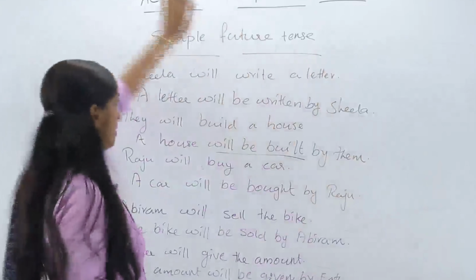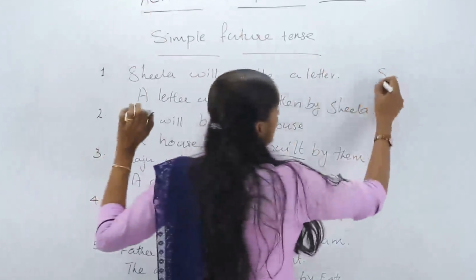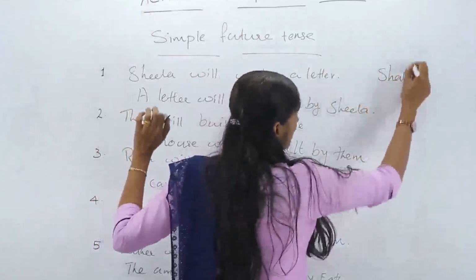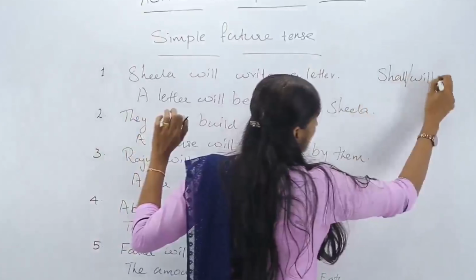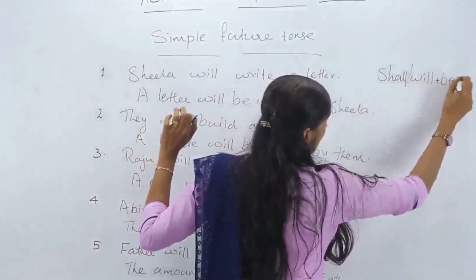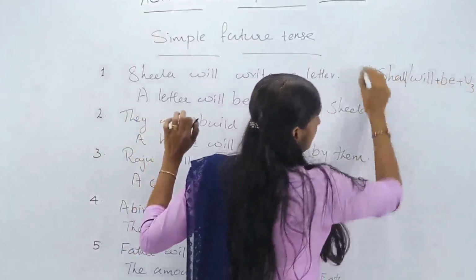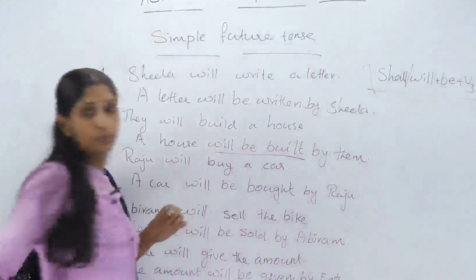Is it clear? Very simple. We have to use only the auxiliary. Which are the auxiliary we have to use in this type of sentence? Will or shall plus be plus V3 form of the verb. This one you have to remember.